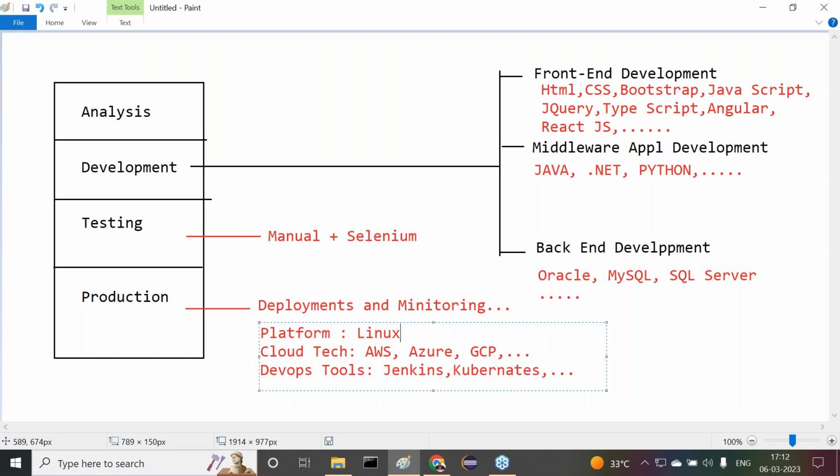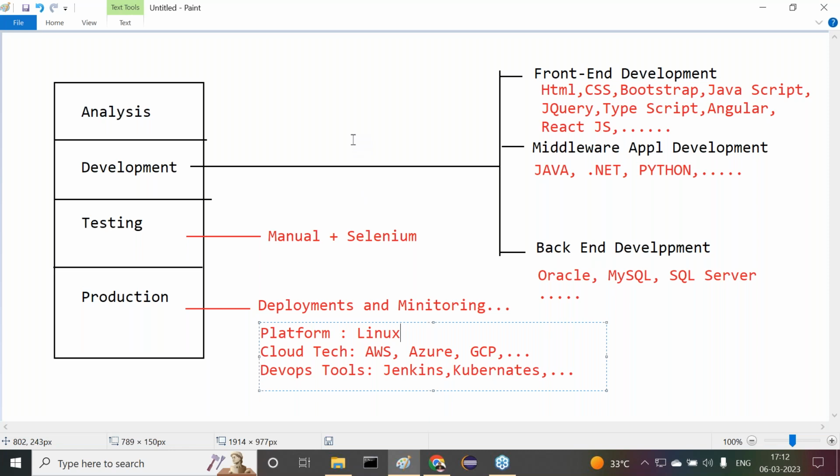In the worst case, only some other operating system. But don't think that Windows is preferred for server maintenance in real-time application development. In real-time application development, server maintenance is going on with Linux. Got it or not? Okay, fine.